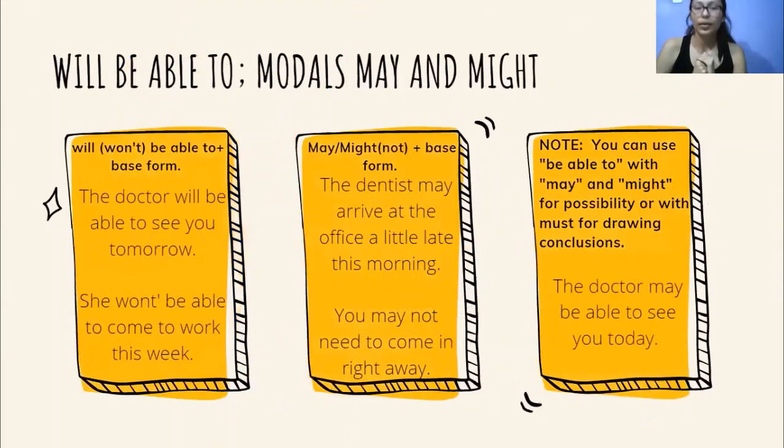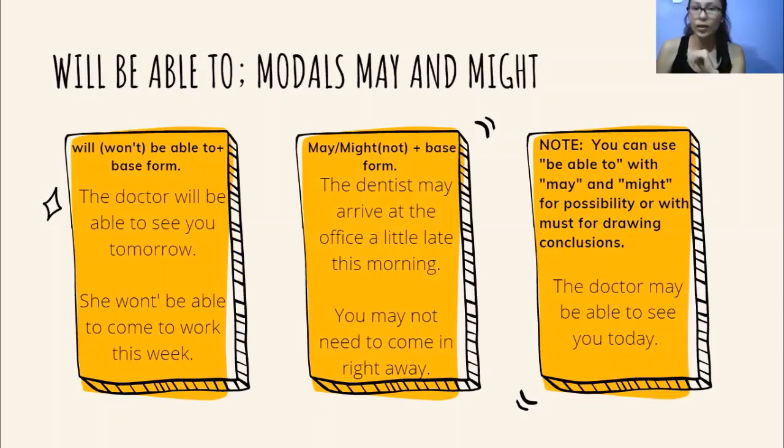Well, the other topic about grammar is "will be able to," that is, modals, may and might. For example, in the first one we have will, and in the negative form it is won't. Be able to plus base form. For example, the doctor will be able to see you tomorrow. That means the doctor can see you tomorrow.